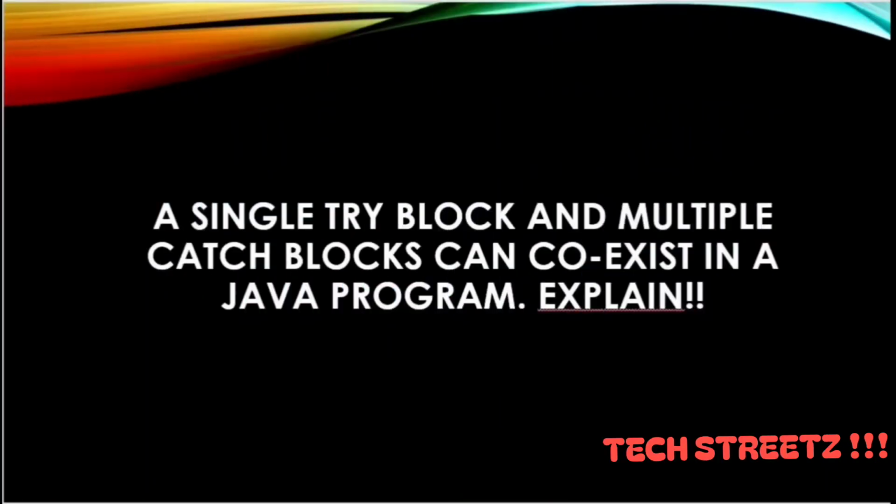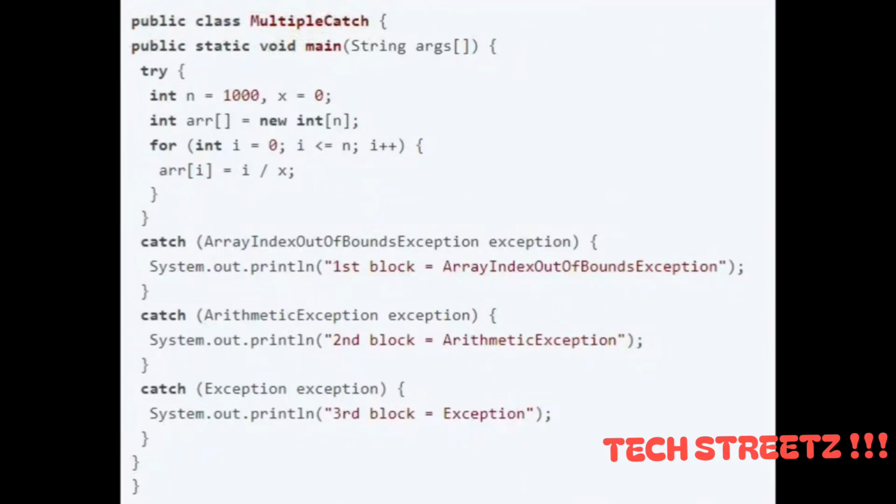A single try block and multiple catch blocks can coexist in a Java program. Explain it. Yes, multiple catch blocks can exist, but specific approaches should come prior to the general approach because only the first catch block satisfying the catch condition is executed. In this case, if x was greater than 0, then the first catch block will get executed. The for loop runs till i equals n, and the array index goes till n minus 1. So the exception gets raised, so the second catch block gets executed.